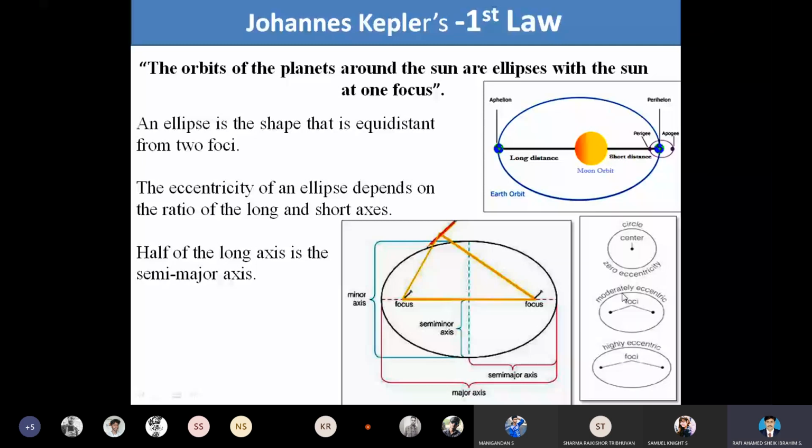When it is moving in a highly elongated ellipse, it has high eccentricity. These things were predicted by Johannes Kepler in his first law: the orbits of the planets around the sun are ellipses with the sun at one focus.